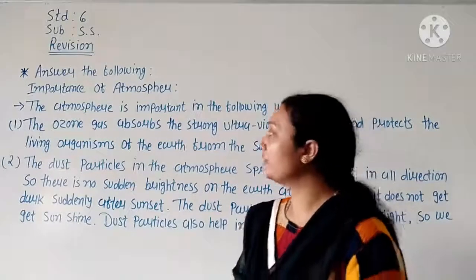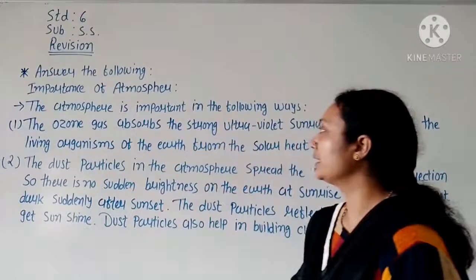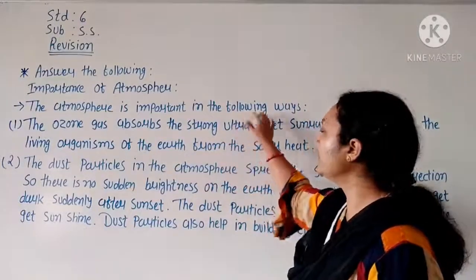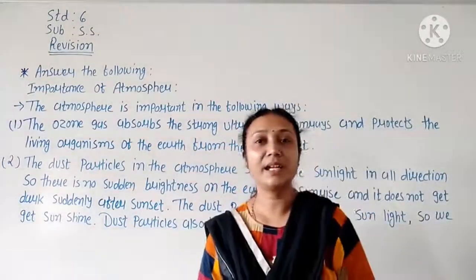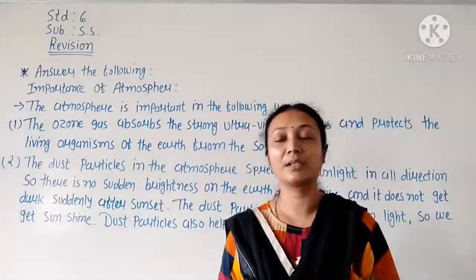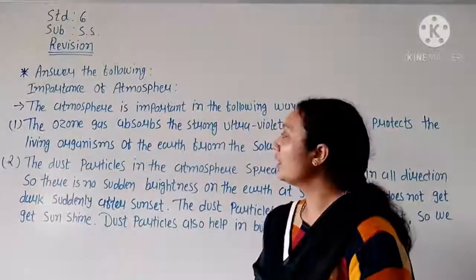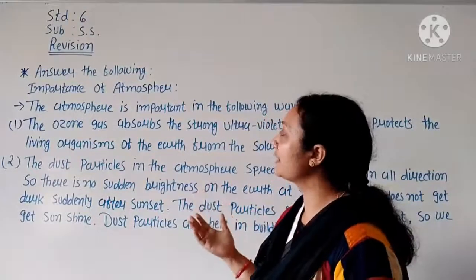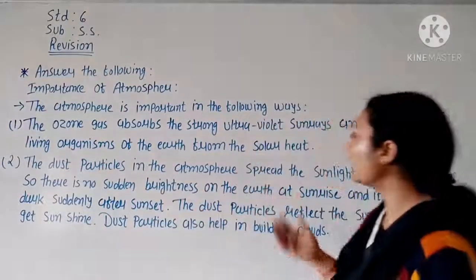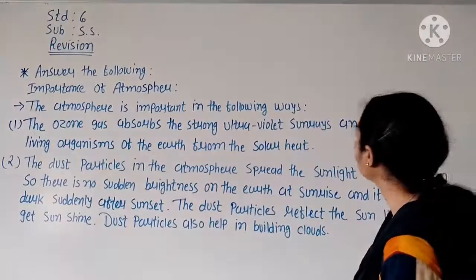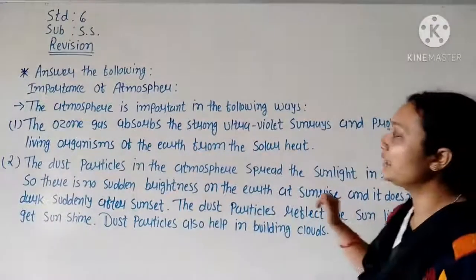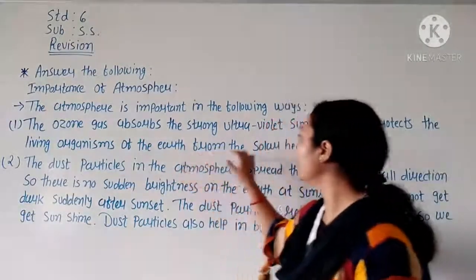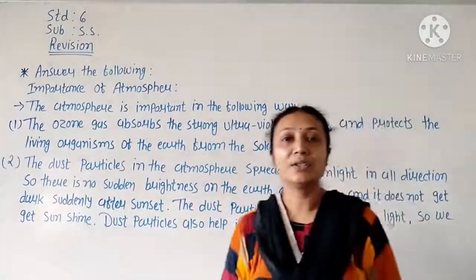So here we can say the atmosphere is important in the following ways. First one, what is the meaning of absorb? The ozone gas absorbs the strong ultraviolet sun rays and protects the living organisms of the earth from the solar heat.